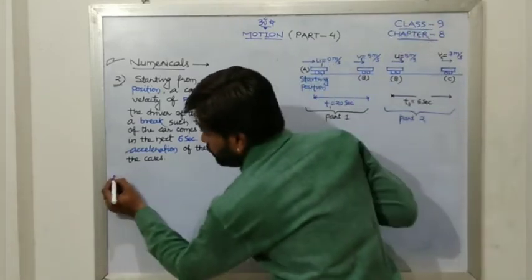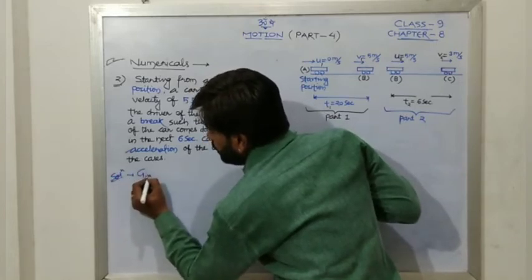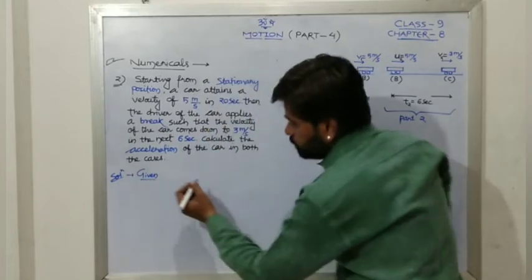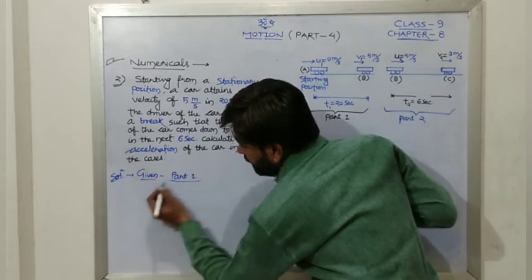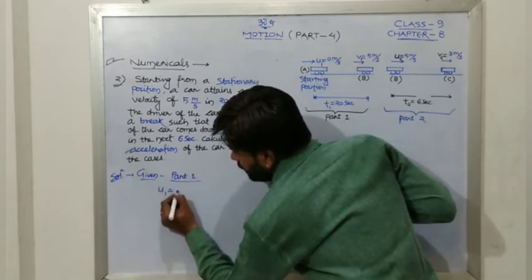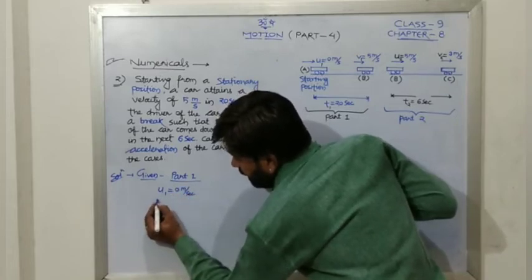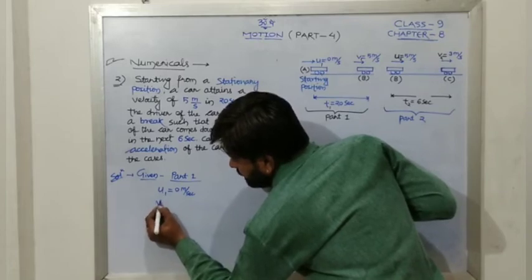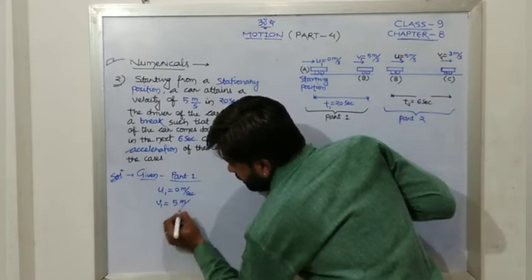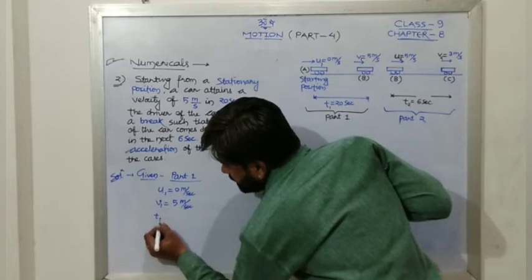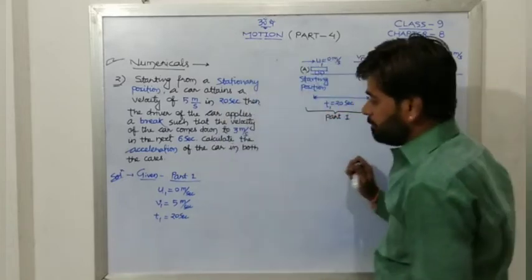The very first thing, you know, is what is given. Now we are going to solve this question in two parts, that is part 1 and part 2. So given will also be written like that. So part 1 given, that is u1 is equals to what? 0 meter per second, if it is velocity or speed in a straight line, and final velocity or speed is equals to what? That is 5 meter per second as they have given. Yes, and time for first one is 20 seconds, no problem. Okay, this is given part 1.